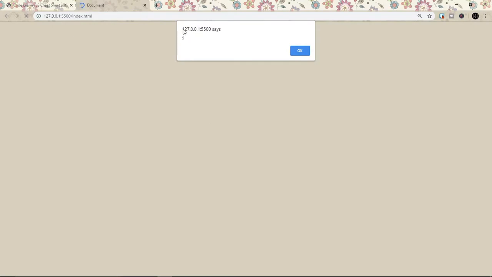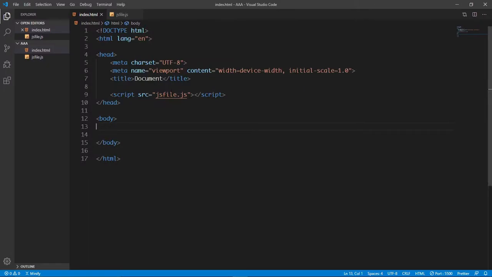And as we can see, we get an alert box which answers the question of 2 plus 3, and of course the answer is 5. So let's click on OK, and let's go back to our code editor. And so basically those are the two different ways in which we can include JavaScript into our HTML projects.